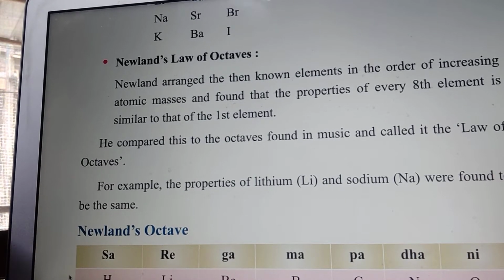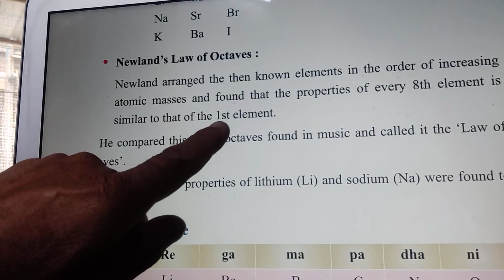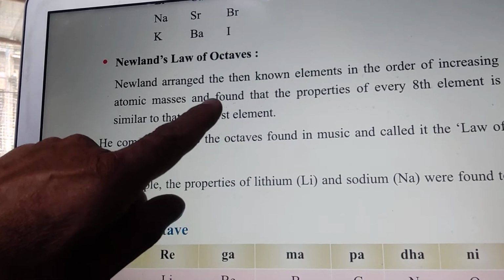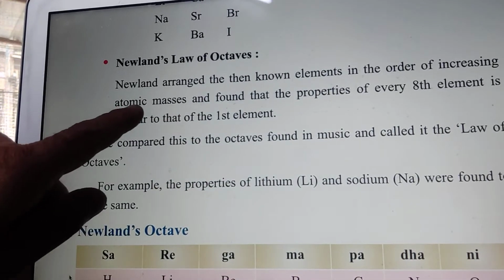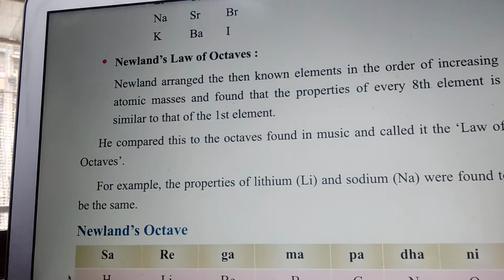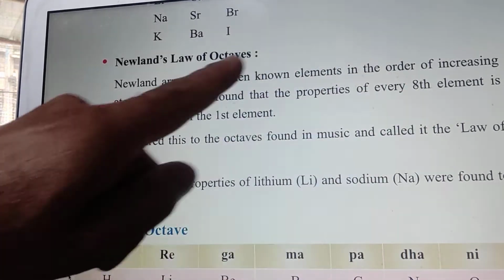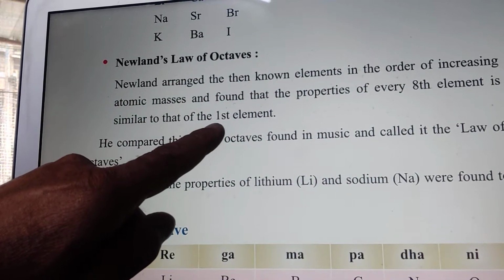He arranged them 1, 2, 3, 4, 5, 6, 7, and then he found the eighth element similar to the first.